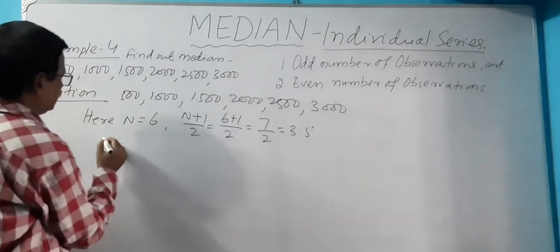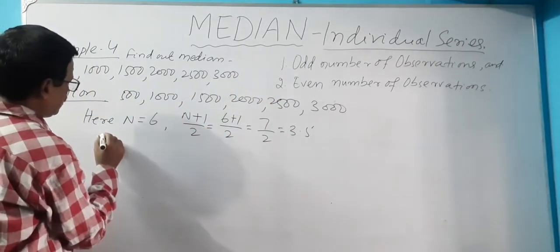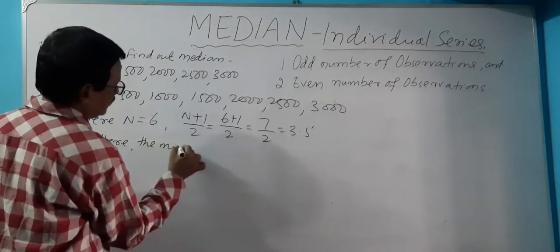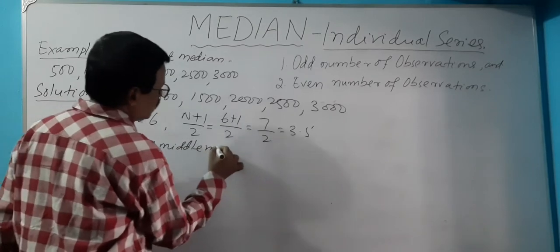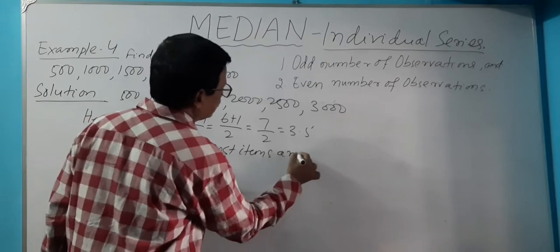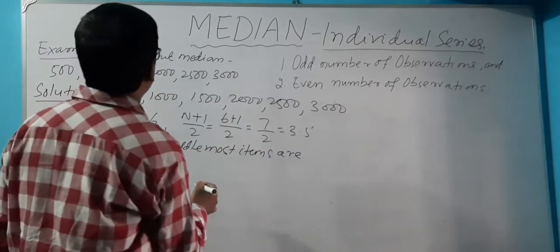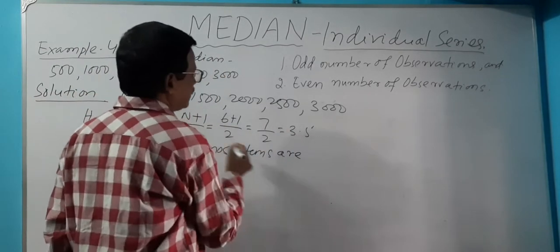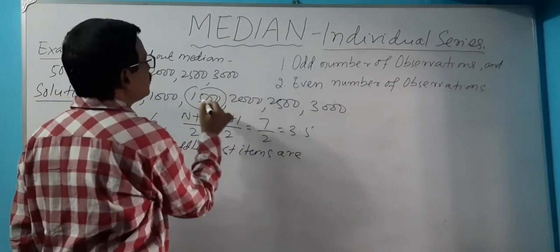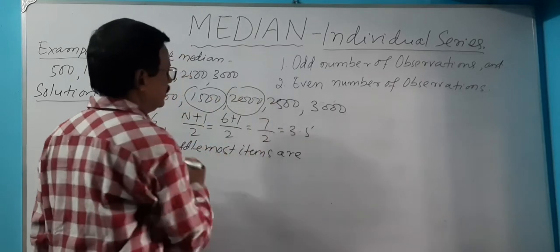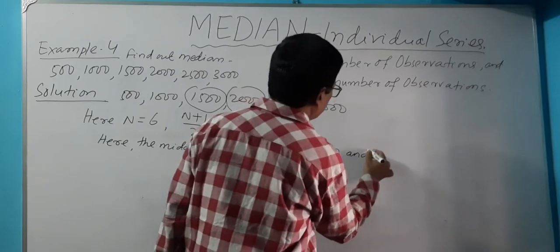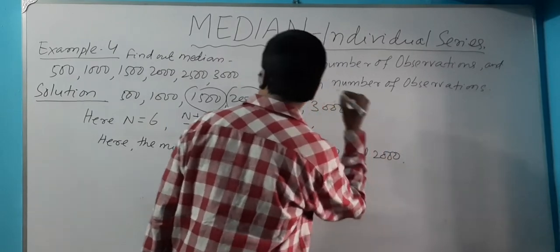Write down: 3.5 means the middlemost items are the third and fourth items. Which one is the third item? Which one is the fourth item? They are 1500 and 2000.